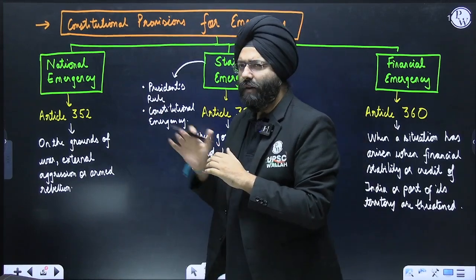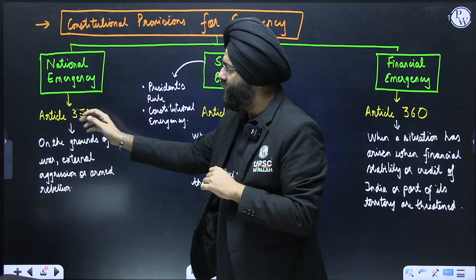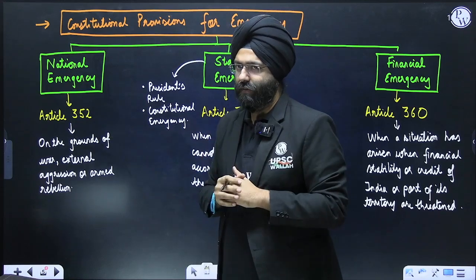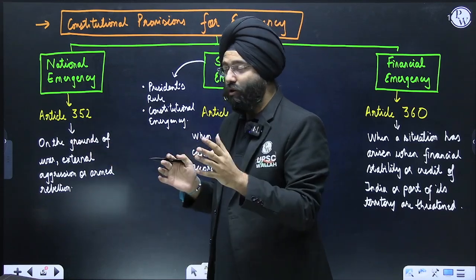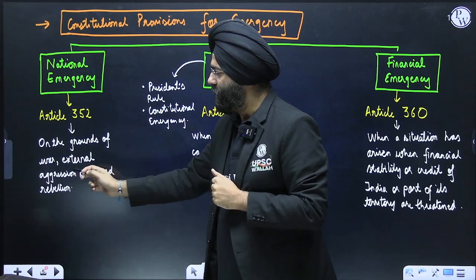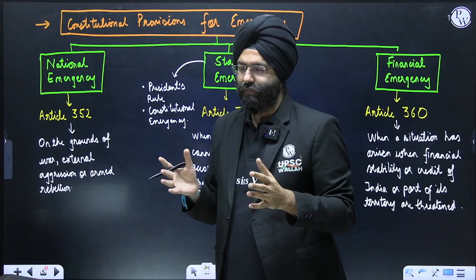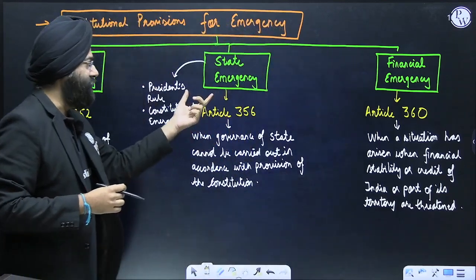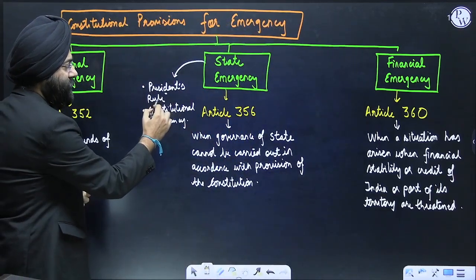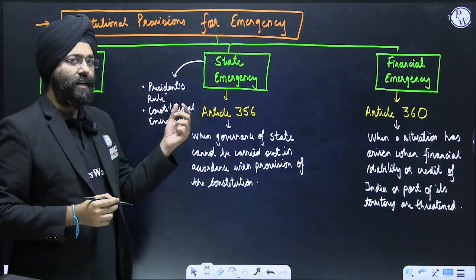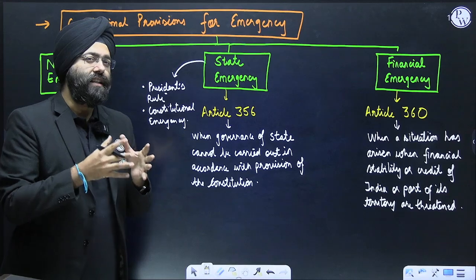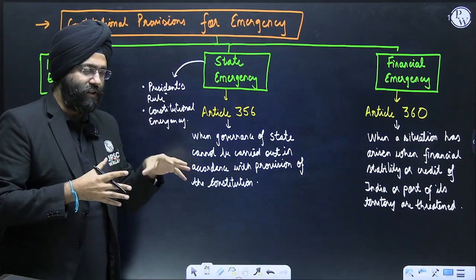The national emergency, basically Article 352 deals with that. It can be declared on the grounds of war, external aggression, or armed rebellion. The state emergency, which is also known as the president's rule or the constitutional emergency, Article 356 deals with this, which is important for this particular topic.